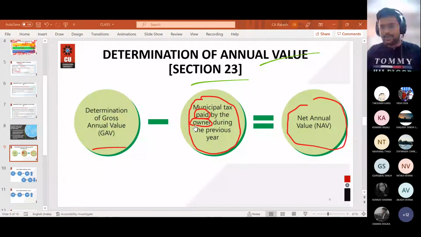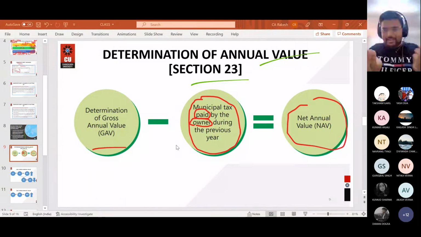Very important word. Municipal tax is paid, not payable. It means if you have paid the municipal taxes, then only you can claim the deduction. It is not like the mercantile system of business and profession. Remember, in business and profession, mercantile system, whether expenses are paid or not, you will write it in the books of account.